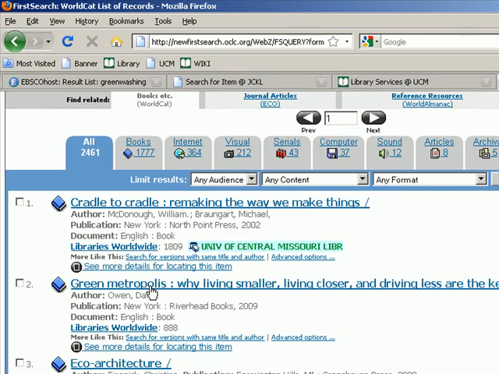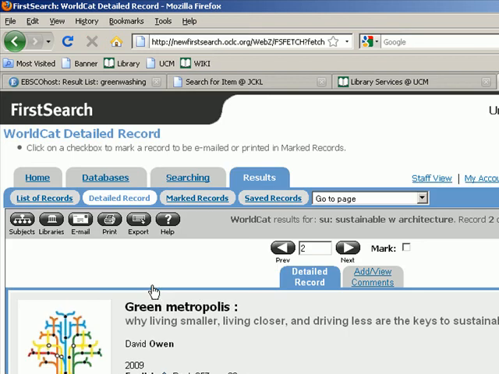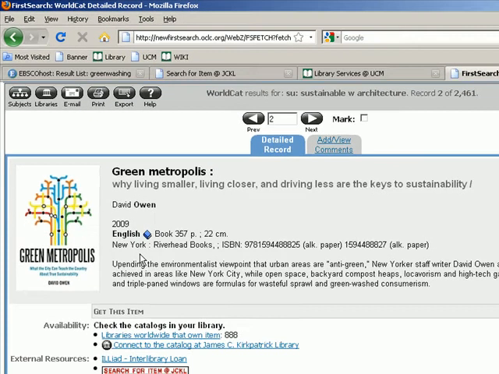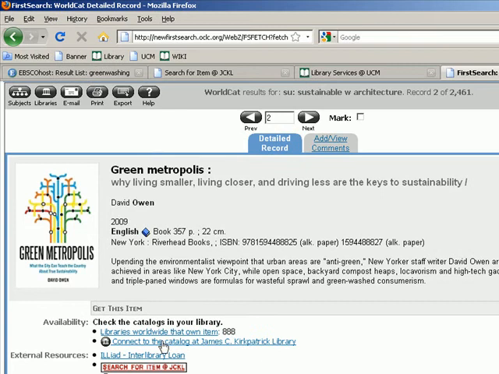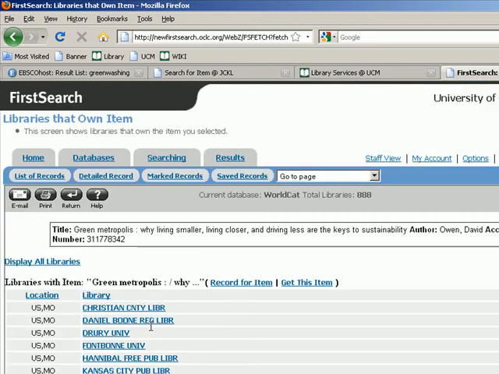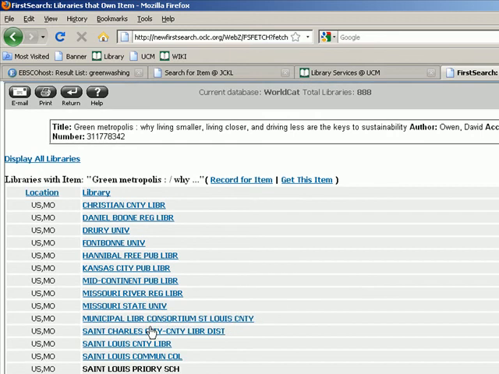Let's say you're interested in it. Let's go ahead and pull up the record for this book. You read the description, you decide that you're interested in it. Since we don't have it, you do want to check the libraries worldwide that own the item. If you click on that, you're going to find out whether or not any libraries in Missouri hold this book.